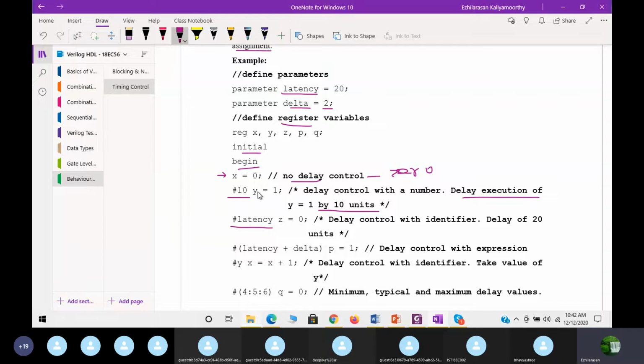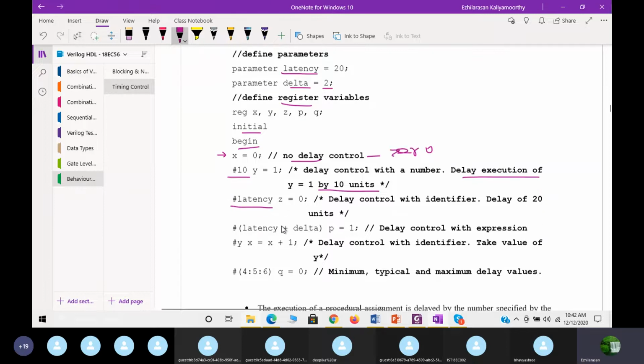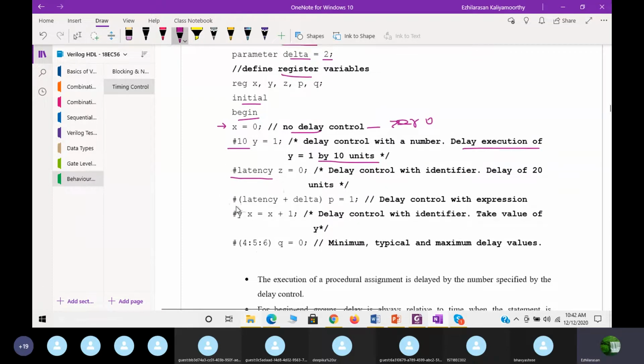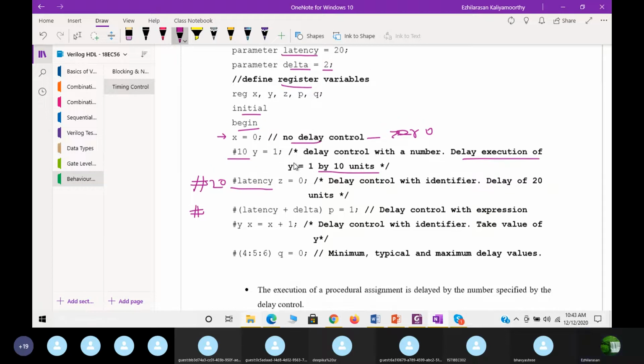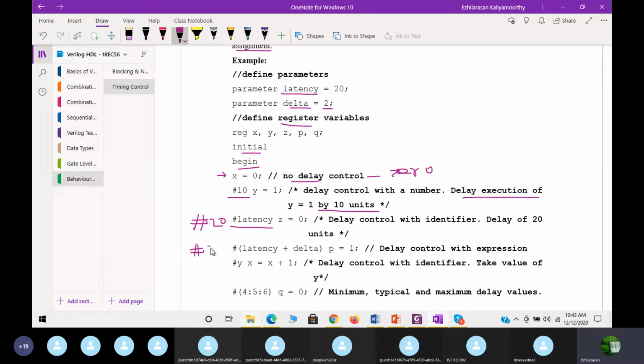It's a delay of 20 units in the sense, but when it takes the execution, what will happen? It will take some other way, right? Next you can see one more method, #latency plus delta. See, this is with an expression. P is equal to 1. Then how much is the delay? This delay here is 20, correct? This delay is 20. What about this delay now? This delay is latency plus delta. The latency is nothing but 20. Delta is 2. So totally the delay is 22.